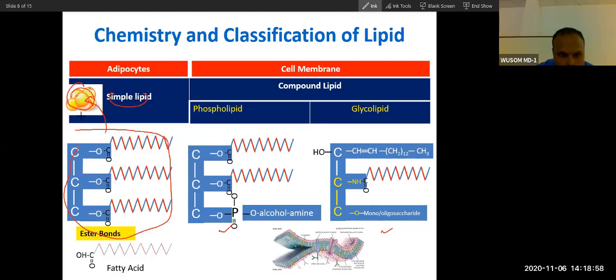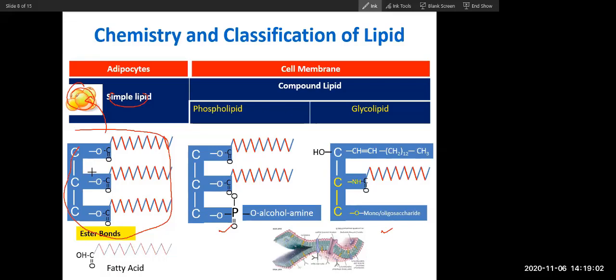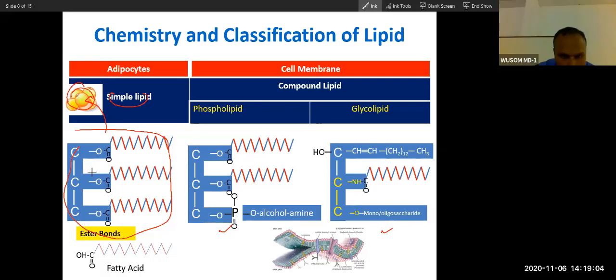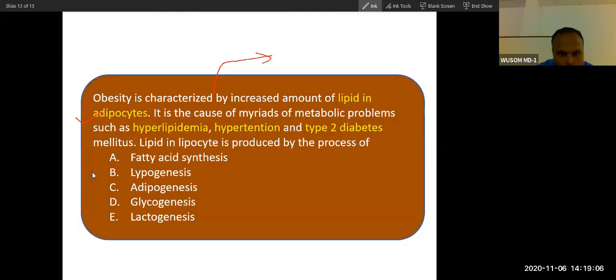Remember that. All simple lipids are glycerolipids, not sphingolipids. So now obesity is characterized by increased amount of lipid in adipocyte, which is triacylglycerol. Triacylglycerol is a simple lipid. It is the cause of myriads of metabolic problems in an obese person.